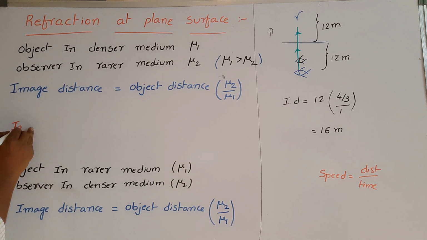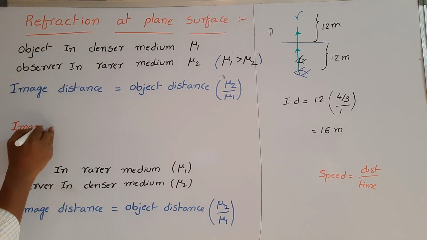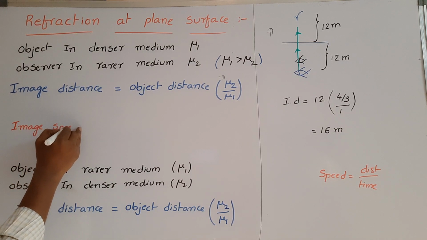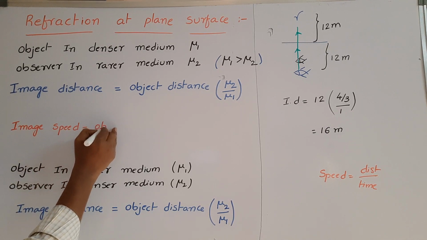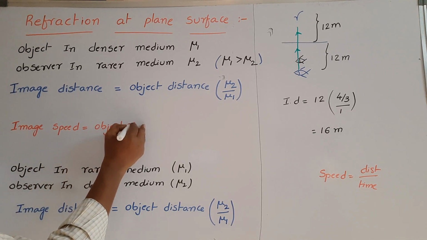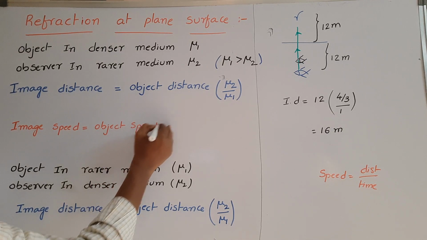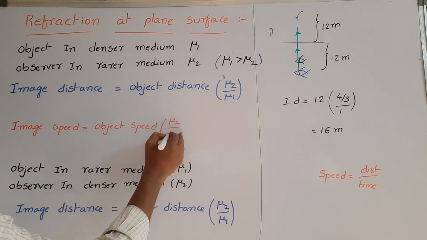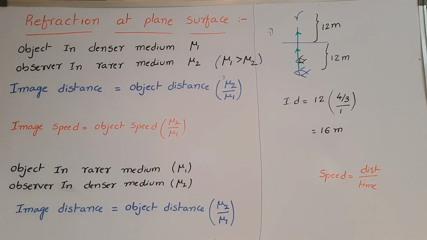Image speed is equal to object speed into mu2 by mu1. In the same way, here also we can write image speed is equal to object speed into mu2 by mu1.